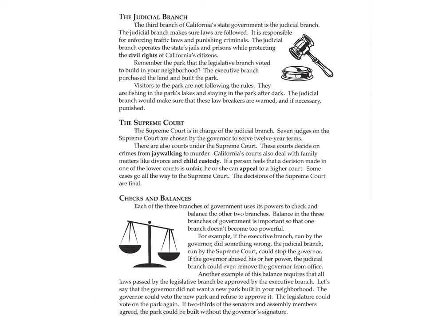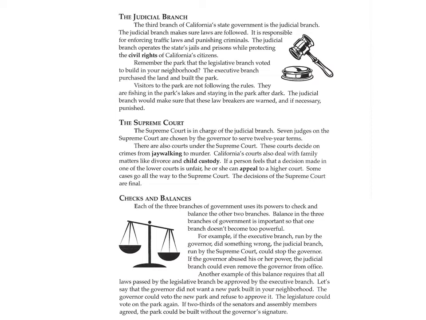The judicial branch. The 3rd branch of California state government is the judicial branch. The judicial branch makes sure laws are followed. It is responsible for enforcing traffic laws and punishing criminals. The judicial branch operates the state's jails and prisons while protecting the civil rights of California's citizens.